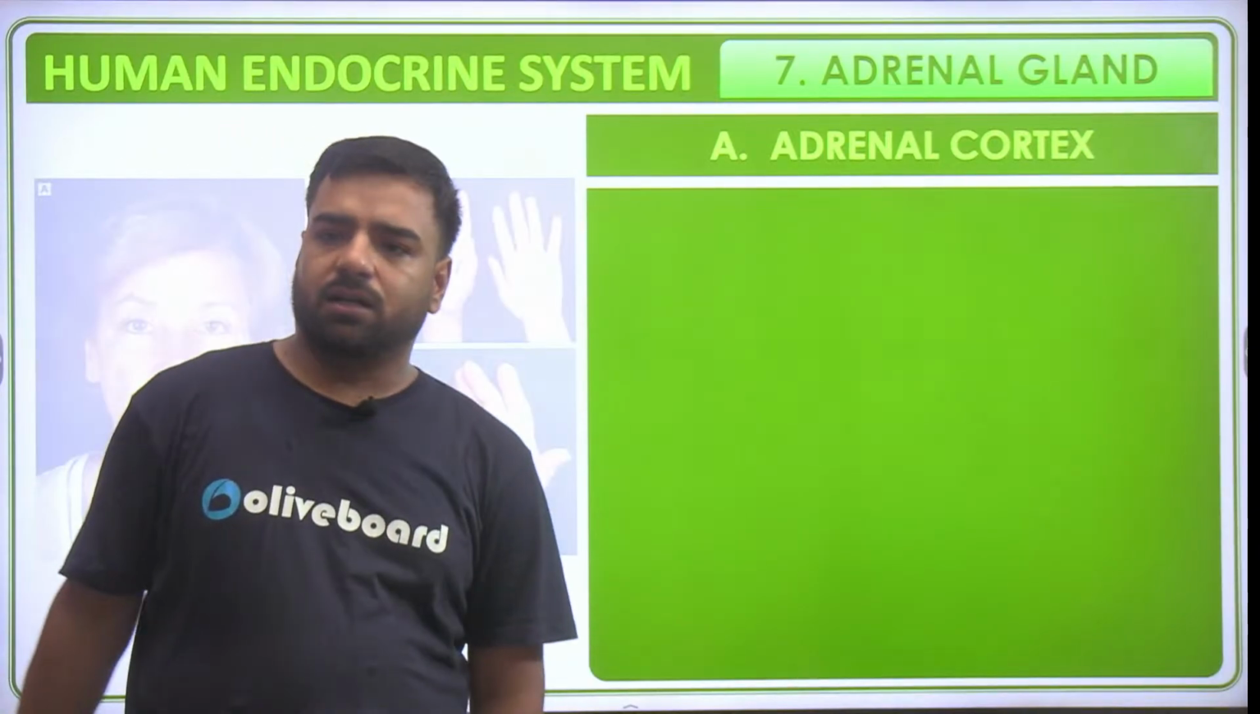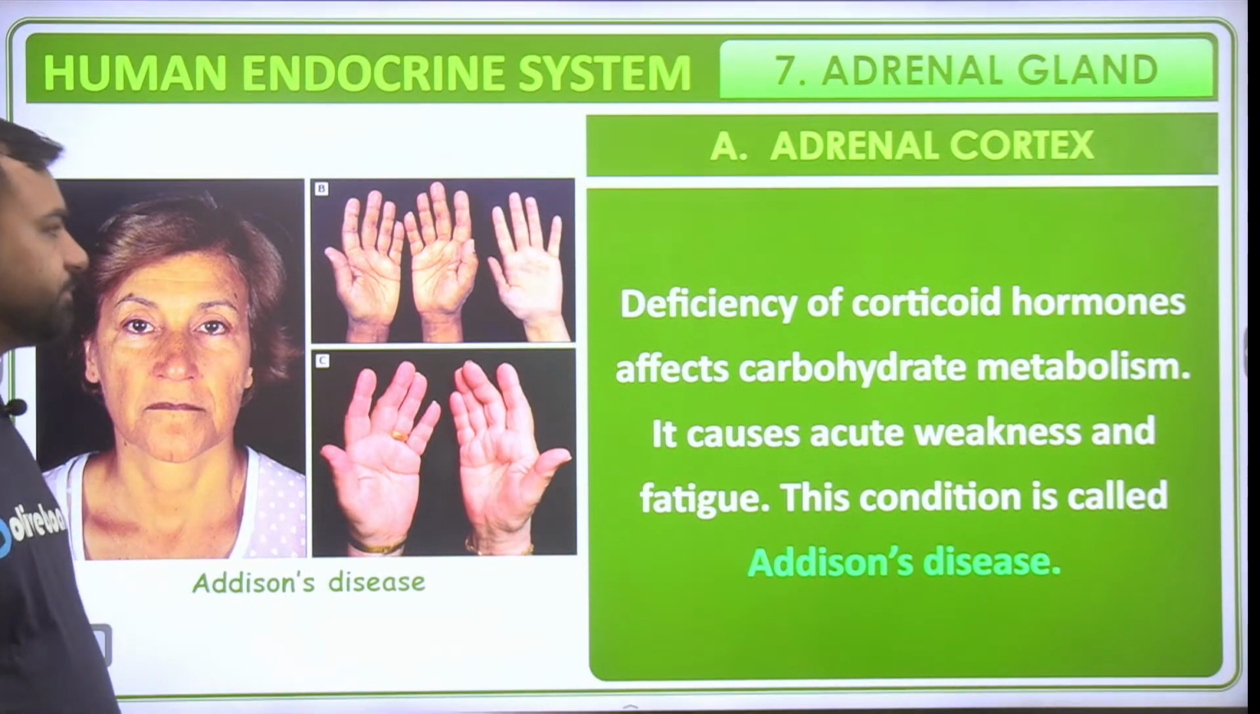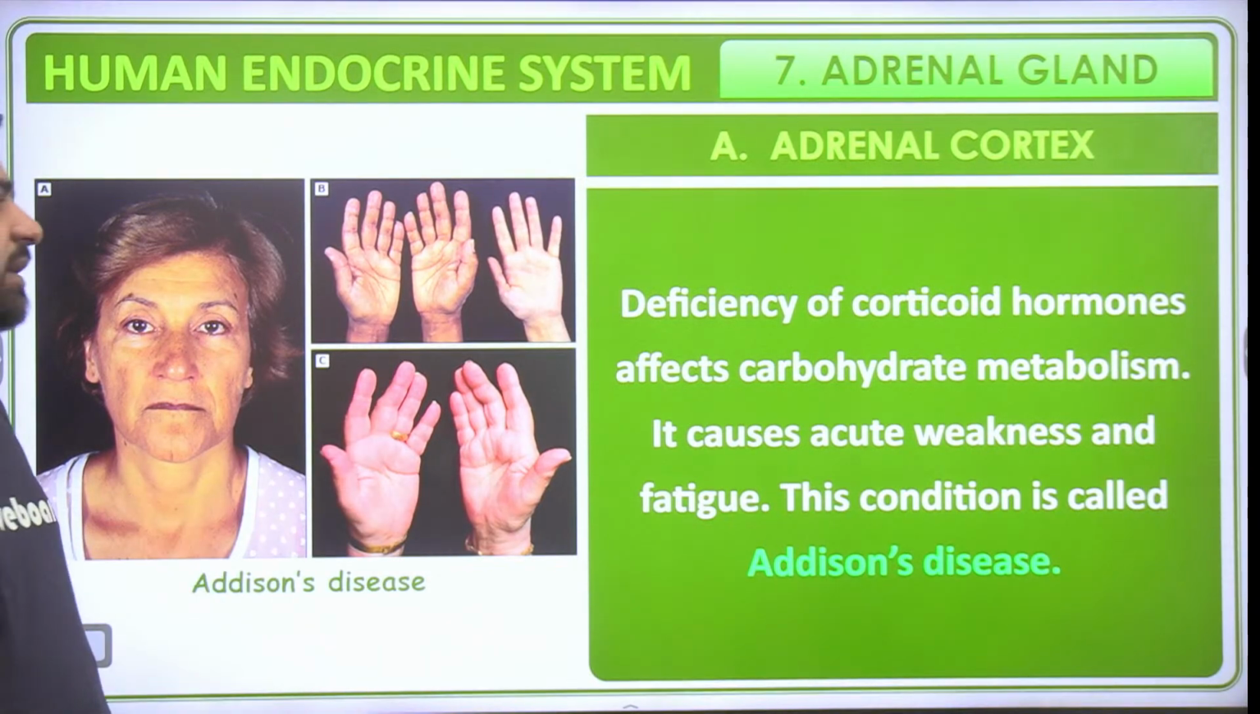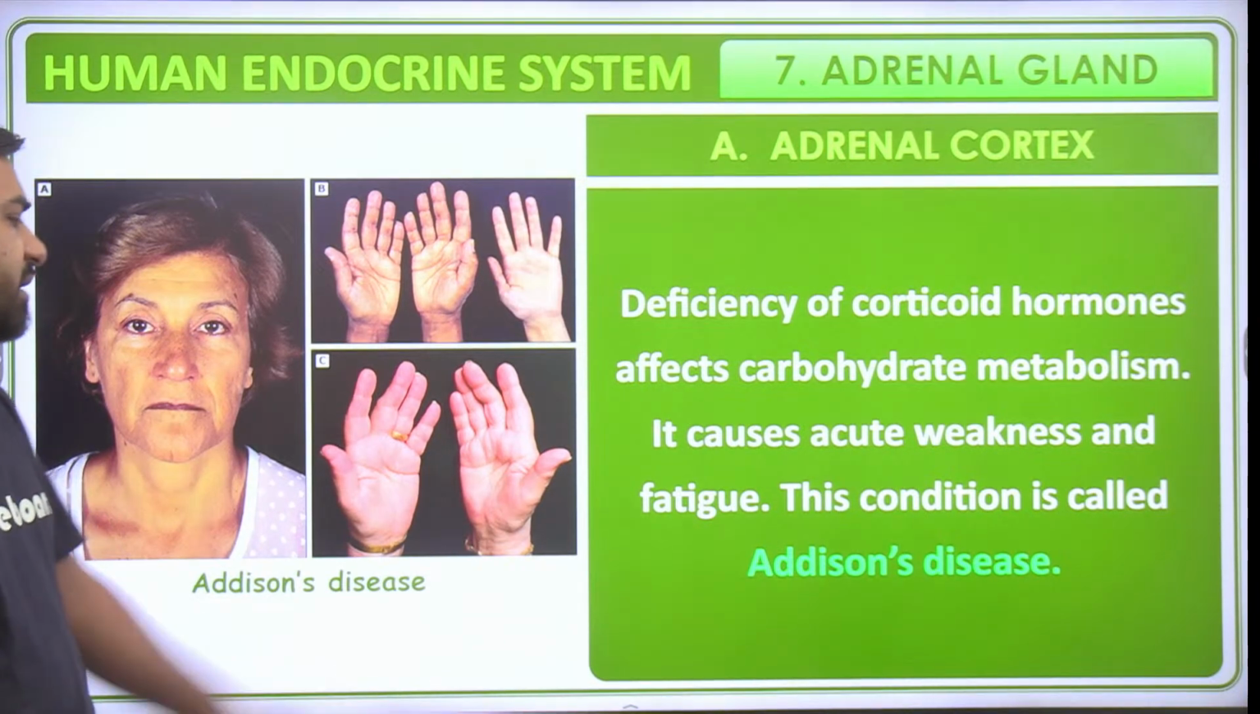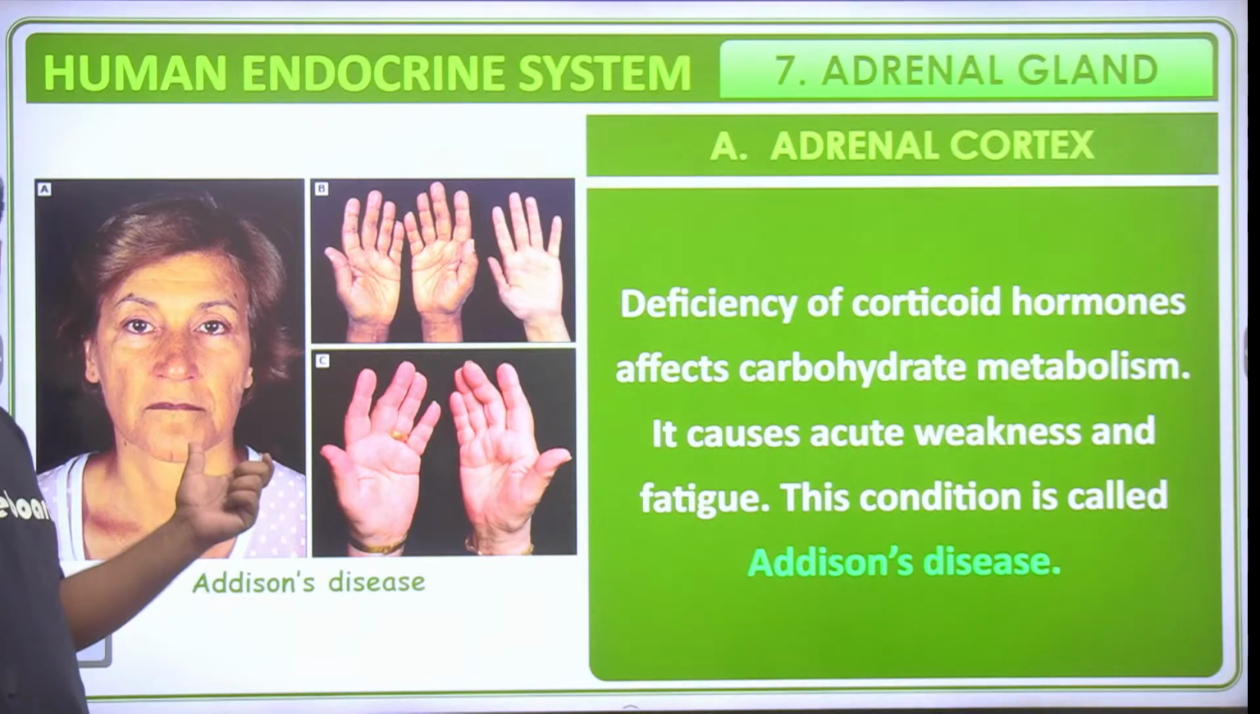Then in this adrenal cortex, deficiency of corticoid hormones affects the carbohydrate metabolism. It causes acute weakness and fatigue. This condition is known as Addison's disease, and here's the example for you people.